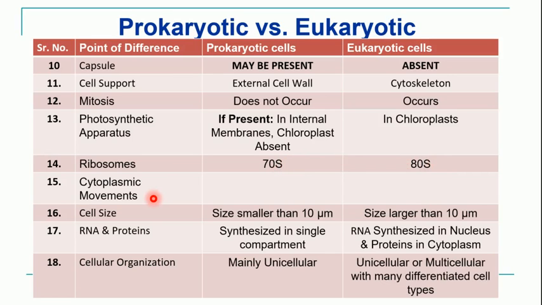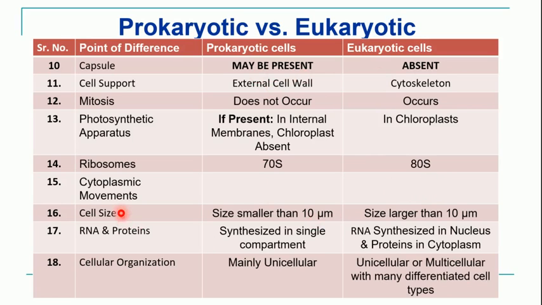Now if we see the cytoplasmic movement, these cytoplasmic movements, also called cytoplasmic streaming, are very rare or absent in the prokaryotic cell. Okay, it is absent or very rare in the prokaryotes, but these cytoplasmic movements or cytoplasmic streaming are often present in the eukaryotic cell. Okay, so it is absent in prokaryotes, present in the eukaryotes.